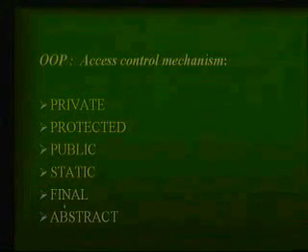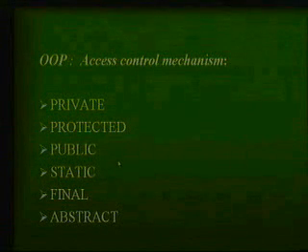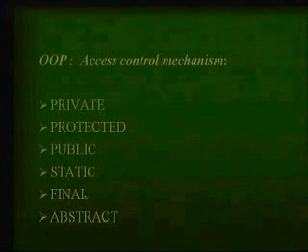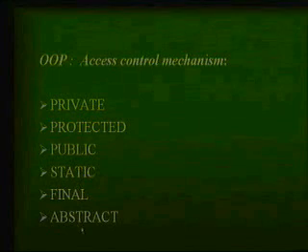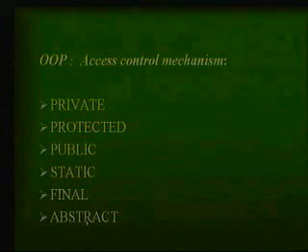So these are the access control mechanisms. Who can access what method from which class? You are able to control this only through these. So private, protected, public, static, final, and abstract. These are the access control mechanisms. Some can be used with classes, some can be used with both classes and methods, some can be used only with classes, and some only with methods.